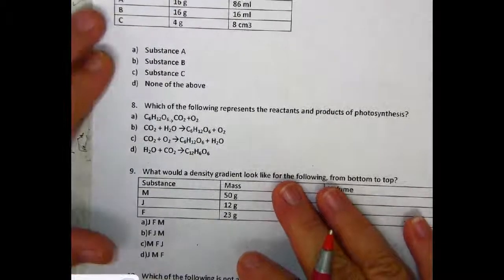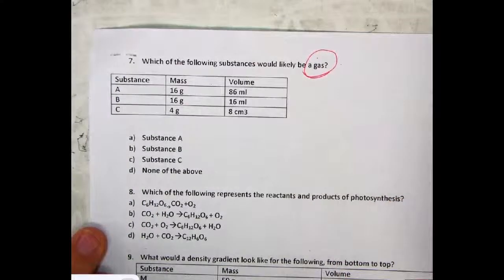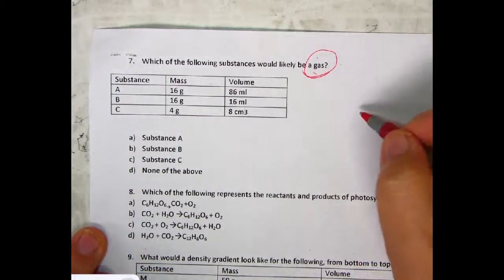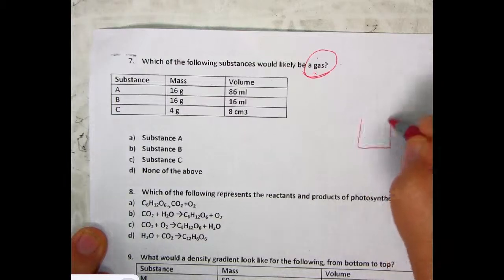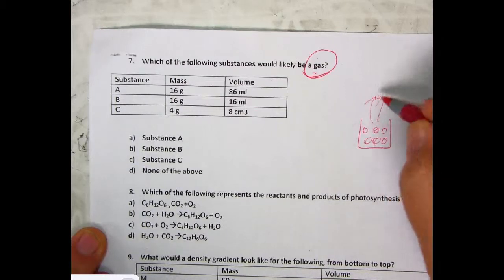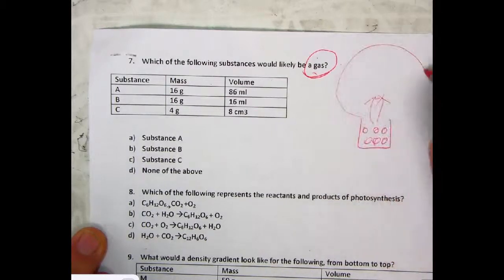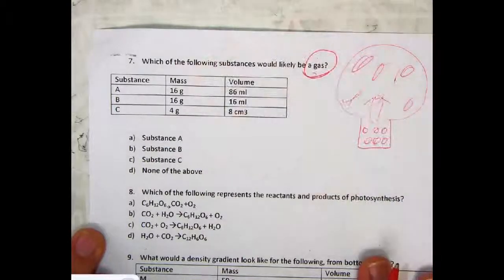Number 7, which of the following substances would likely be a gas? Okay, so don't forget, we talked about gases having a very large volume. That's one of the natures of gases, because if you take a substance, let's say some water, and you evaporate it, it actually takes up a greater volume. If we could contain that, we would get a larger volume, because the molecules are then spread out more and interacting, moving much more quickly.